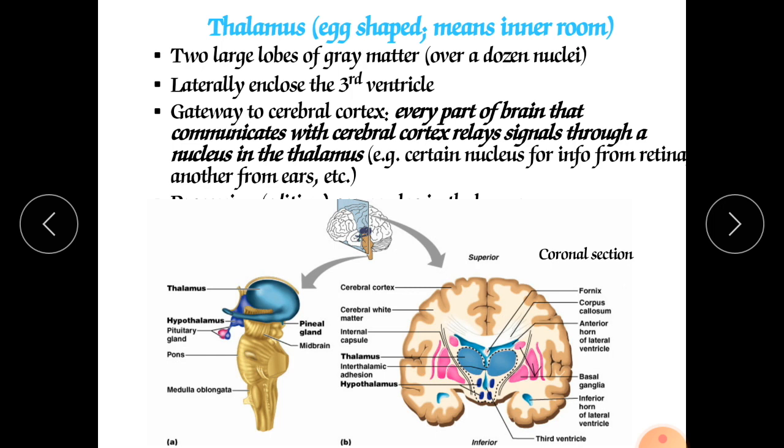tract. That internal medullary lamina is the tract of white matter which contains the myelinated neurons and which separates the right and left gray matter in the thalamus, and it also continues towards the cerebral cortex, passing through the internal capsule. It is the thick bunch of neurons, and it is lateral to the thalamus.